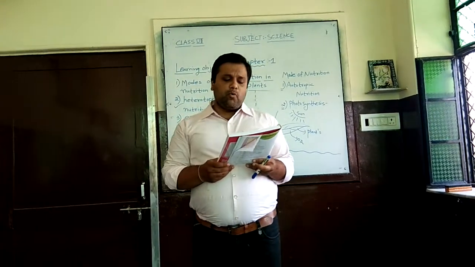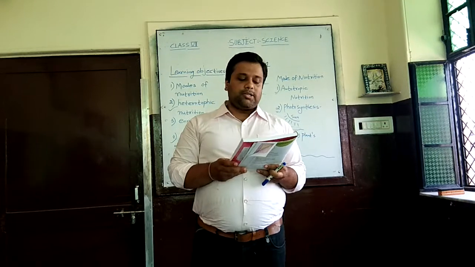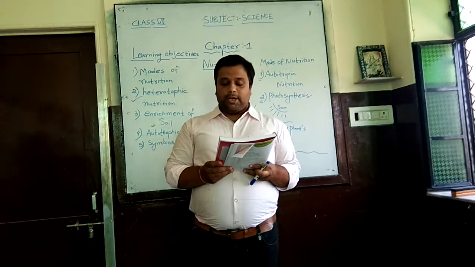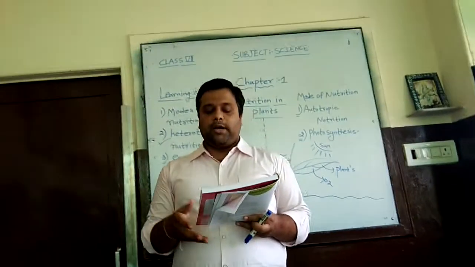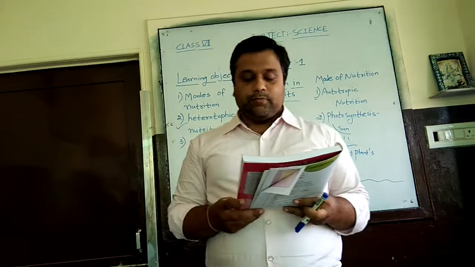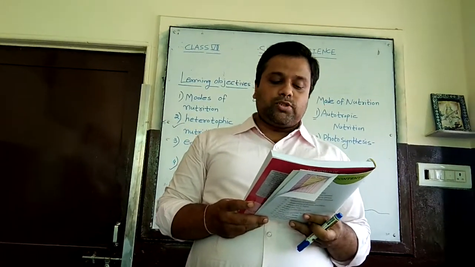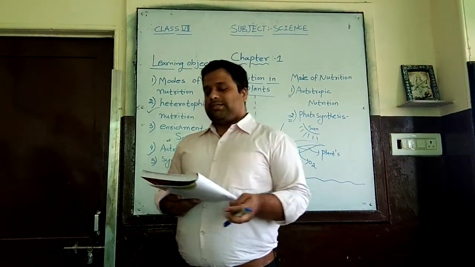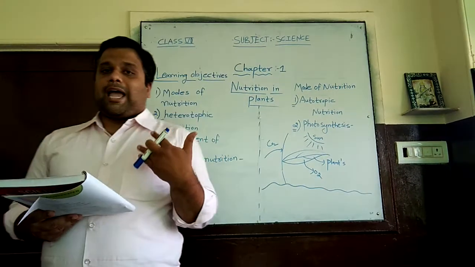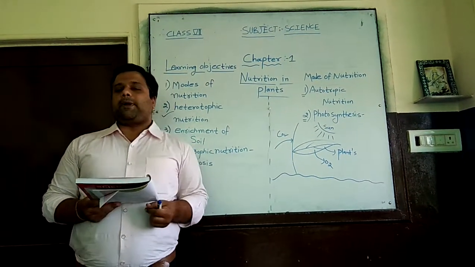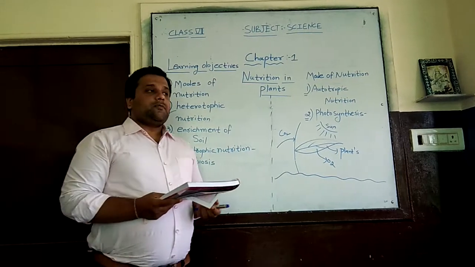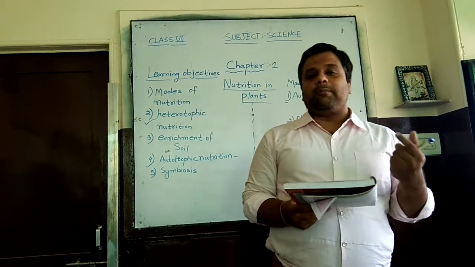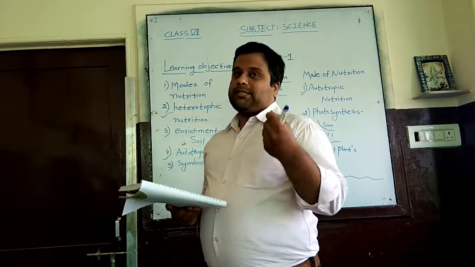One of the most important features is that all living organisms need food for their survival, and plants can make their own food, whereas animals are directly or indirectly dependent on others to fulfill their food requirements. The process by which food is taken in and used by an organism is called nutrition. Here they are talking about how we as human beings are only and solely dependent upon plants. Why? Because we need pulses, vegetables and fruits to fulfill our basic food requirements.